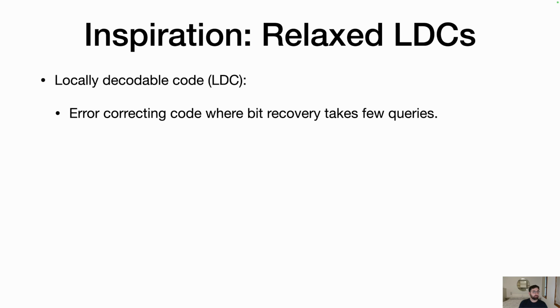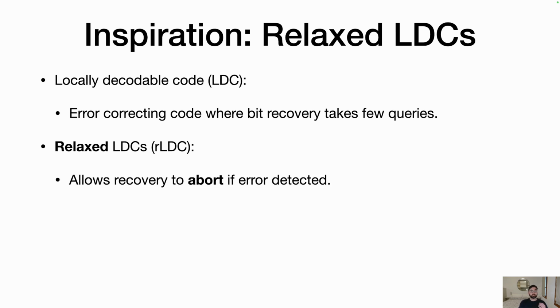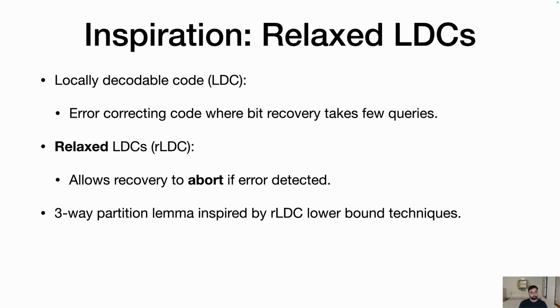Taking a little bit of a step back, our inspiration for this technique comes from relaxed locally decodable codes. So what's a locally decodable code, an LDC? It's an error-correcting code with the additional property that recovering a bit of the message takes few queries into the codeword. And one can relax this notion into a relaxed LDC that allows the recovery procedure to abort if it detects some error in the codeword.